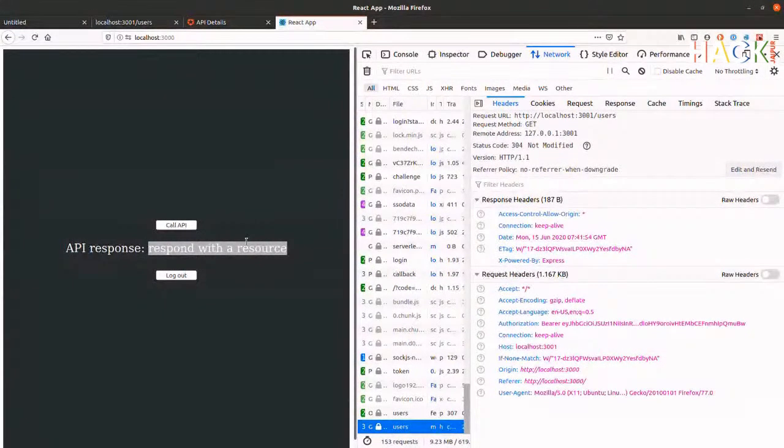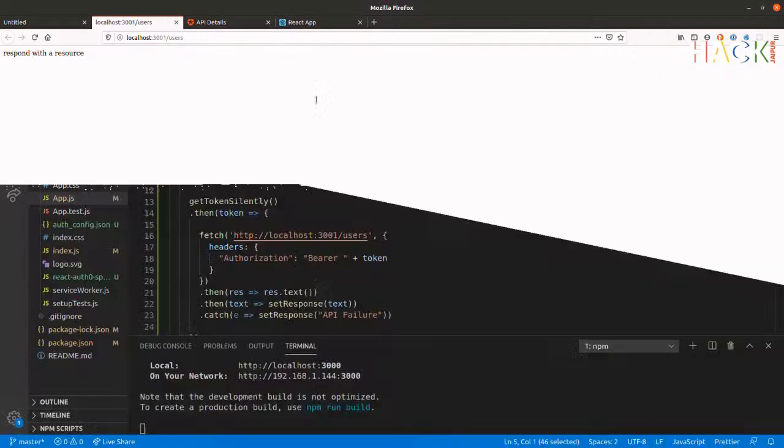And again, as you'll probably have noticed, the amount of coding I've actually done, copying and pasting aside, is probably, I don't know, 10 lines so far. The downside is that if I go back to the API here and I hit refresh, it's still providing it without me having to authenticate into this browser. So we need to make sure that not only is the React app making sure that I'm logged in, we need to make sure the API is also verifying this JSON Web Token.